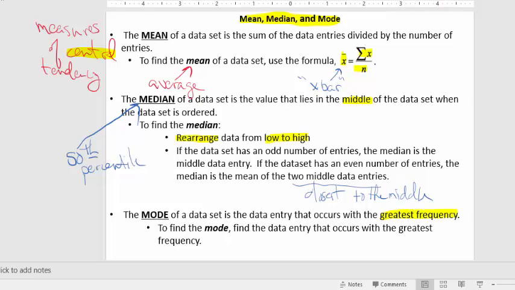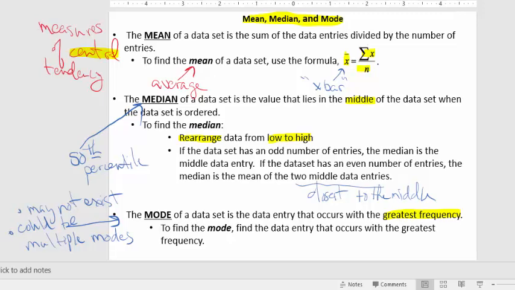So one thing to keep in mind though is that a mean and a median will always exist, but a mode may not exist, or there could be multiple modes. So there'll be one mean and one median, but the mode may not exist at all, or there could be multiple modes. All right. So when would a mode not exist? If everything just occurred one time, right? If every piece of data occurred exactly one time, then there'd be no mode. But there could be multiple modes if two different pieces of data had the same frequency.